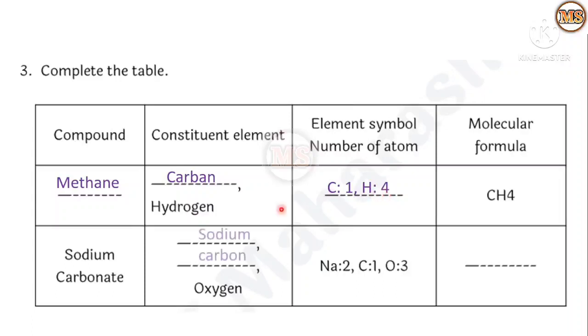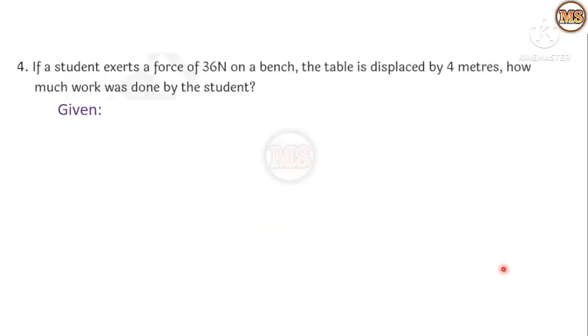4. Next, the second column, that is sodium carbonate. The constituent elements present in it are sodium, carbon and oxygen. Then element symbols are given: Na2, C1 and O3, that is sodium 2, carbon 1 and oxygen 3. From these element symbol numbers we can write the formula, that is Na2CO3. Sodium carbonate molecular formula is Na2CO3.